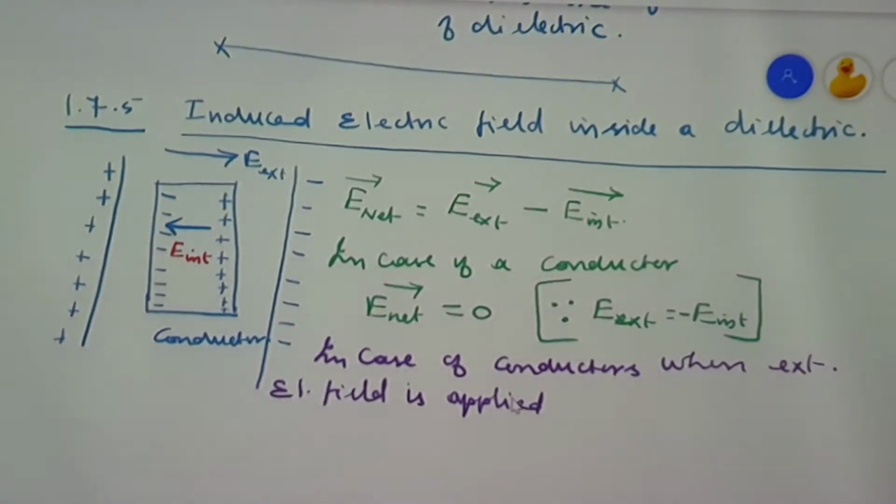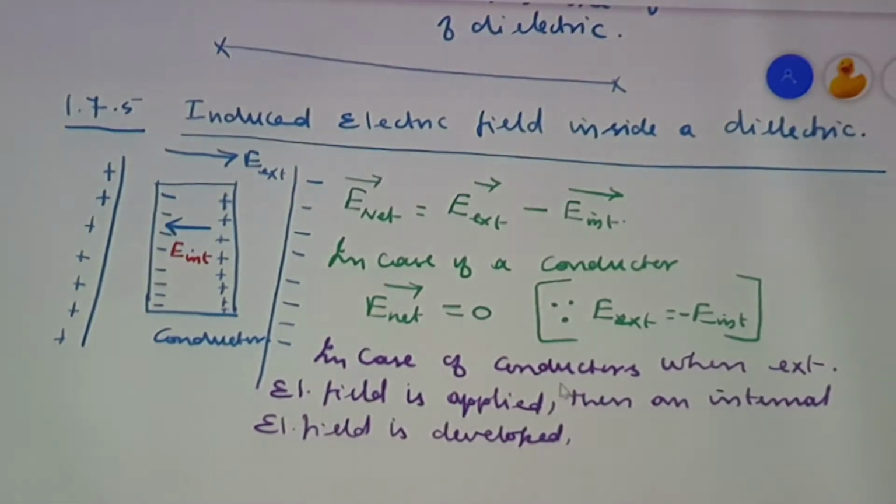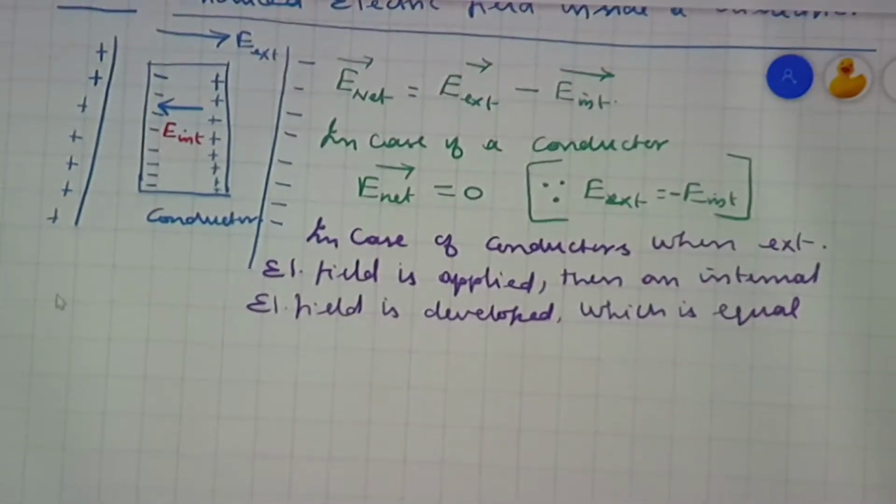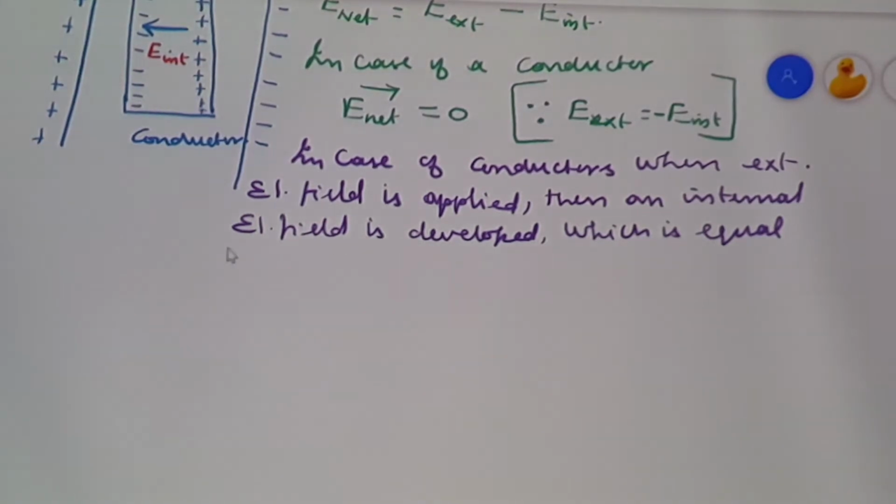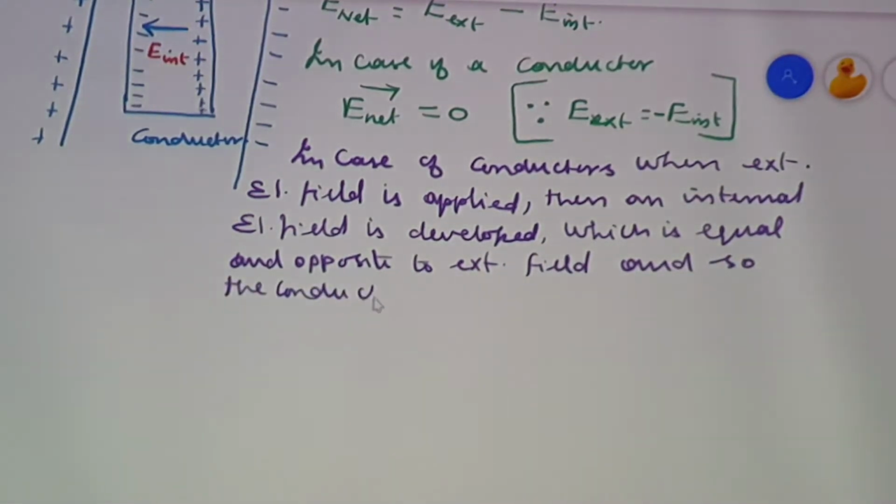Then an internal electrical field is developed which is equal and opposite to the external field, and so the conductor is in electrostatic equilibrium. That we have already studied.